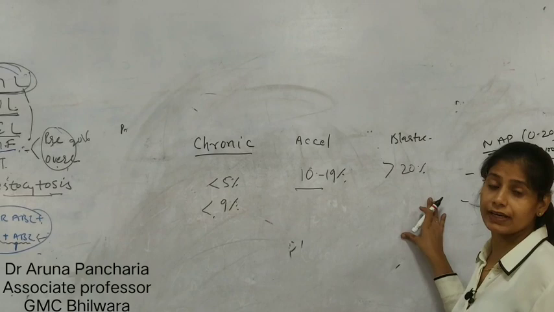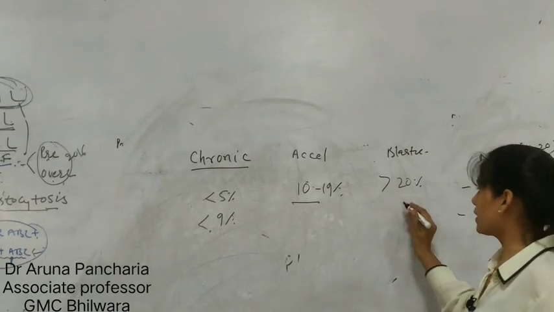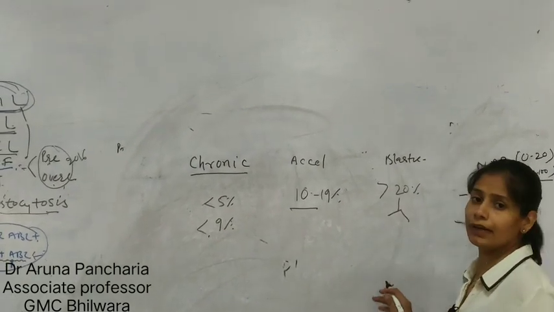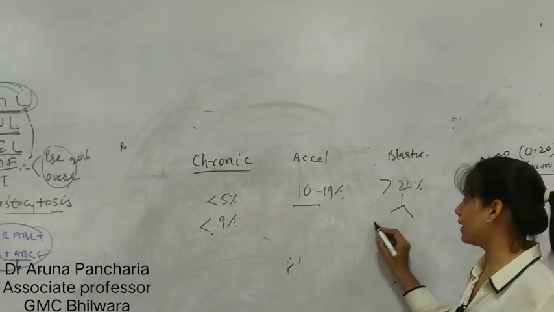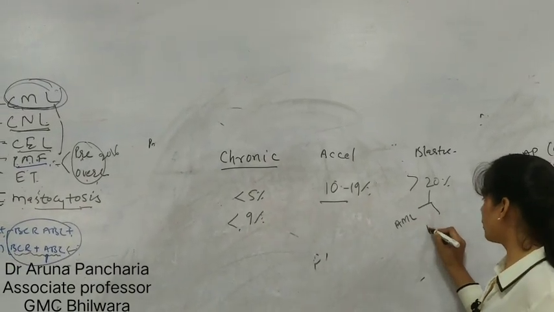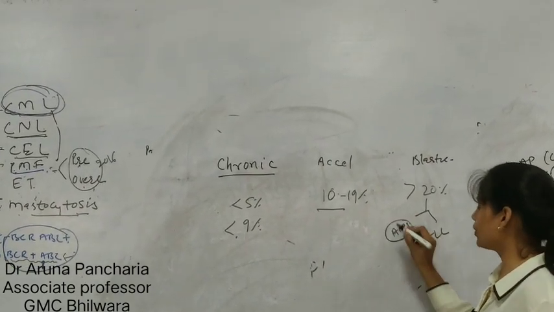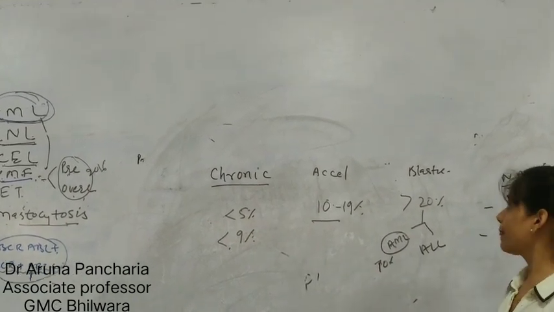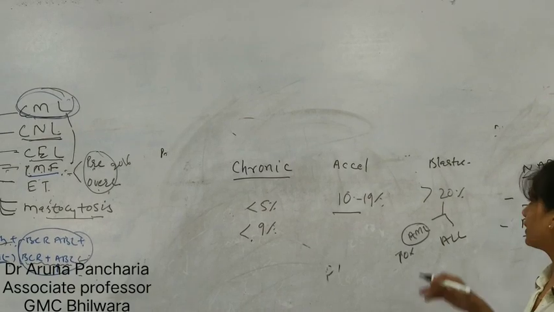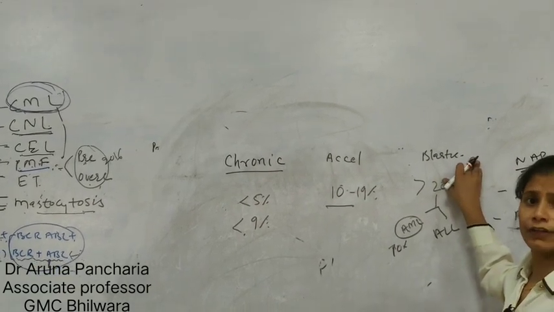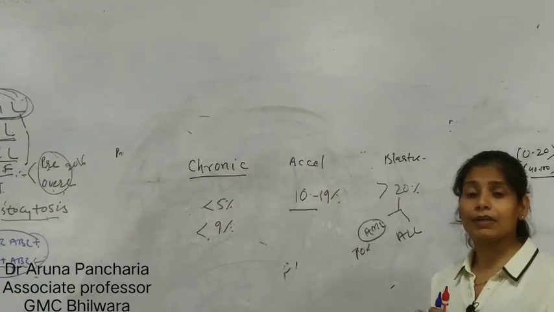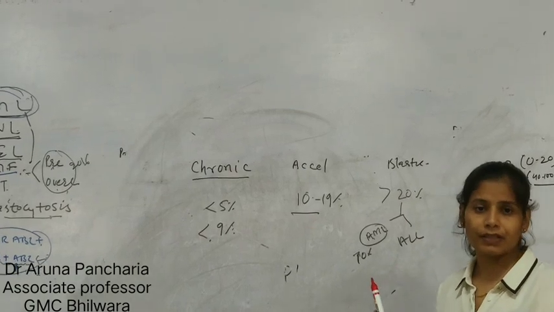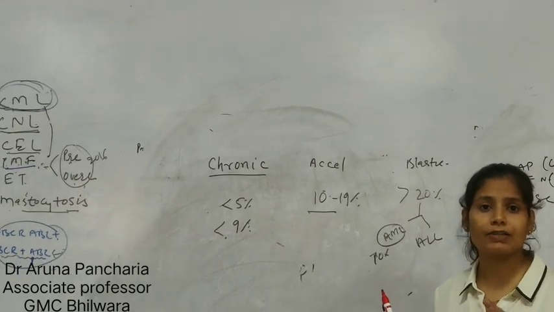Now in blastic phase, that means the CML has converted into acute leukemia, and this acute leukemia may be of AML type or ALL type, but in the majority of cases, 70% of the time, this is AML. Now the question arises in your mind: why can CML convert into the blastic phase? As I told you in the first term, this is a clonal stem cell disorder.